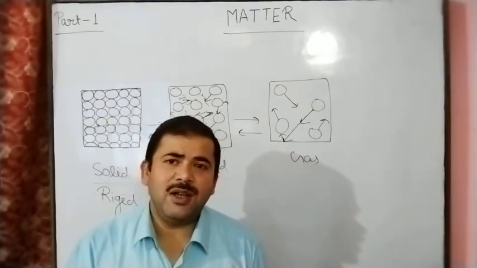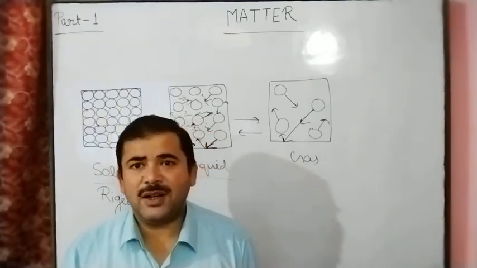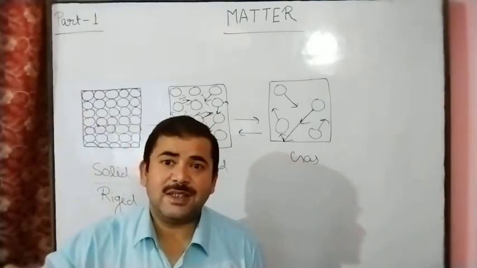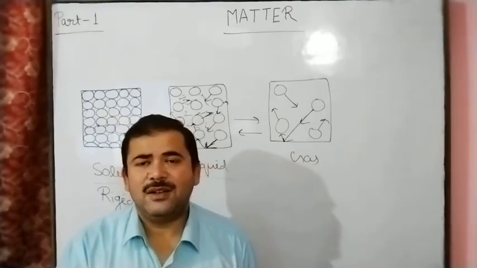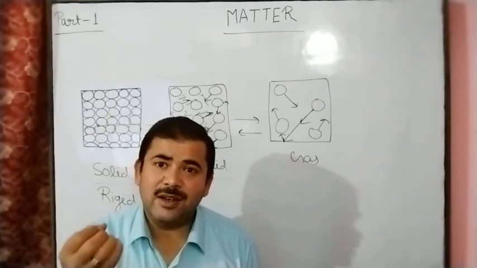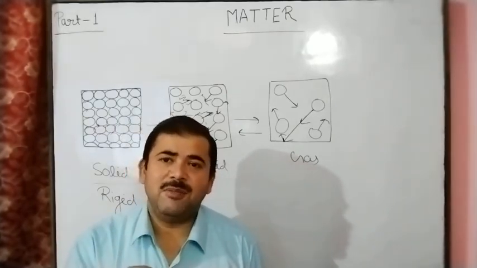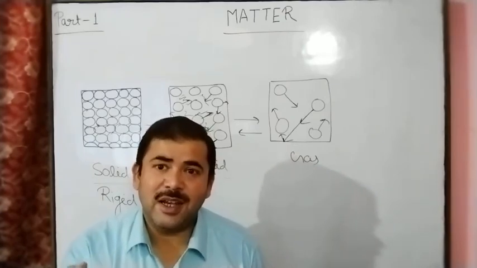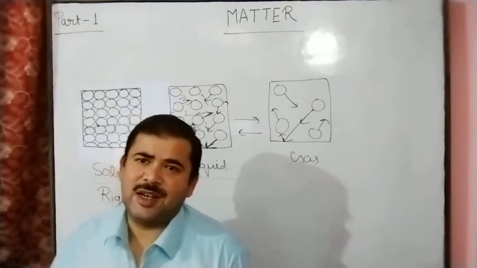If we say molecules, this is also the smallest particle of matter, but it exists independently. Molecules are stable and exist independently, but atoms may or may not exist independently. Only a few atoms exist independently.